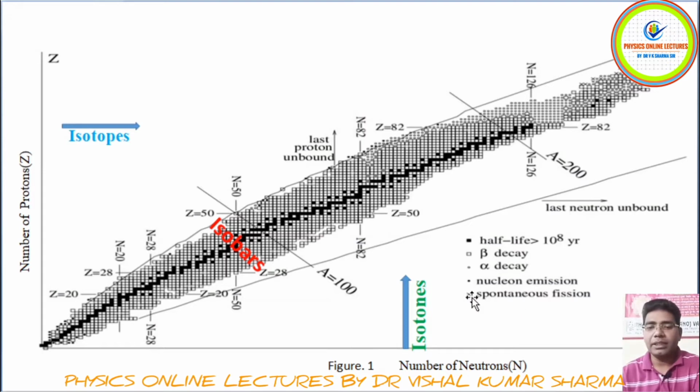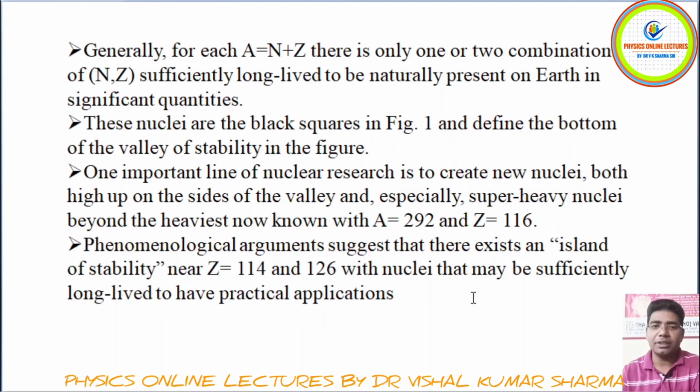Generally, the mass number is represented by the total number of neutrons and protons. These are combinations sufficiently long-lived to be naturally present on the earth in significant quantities. Now these nuclei are the black squares.